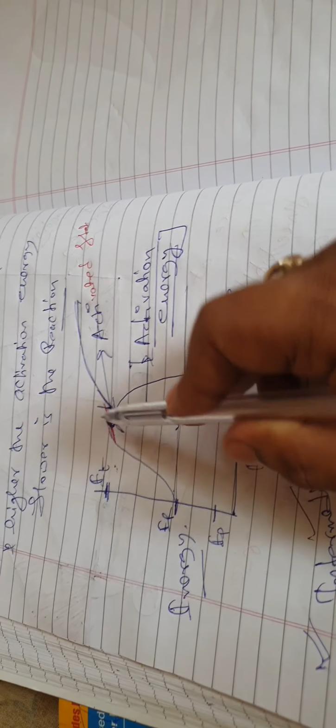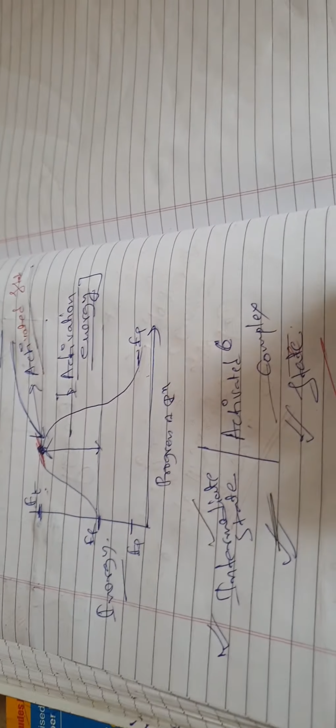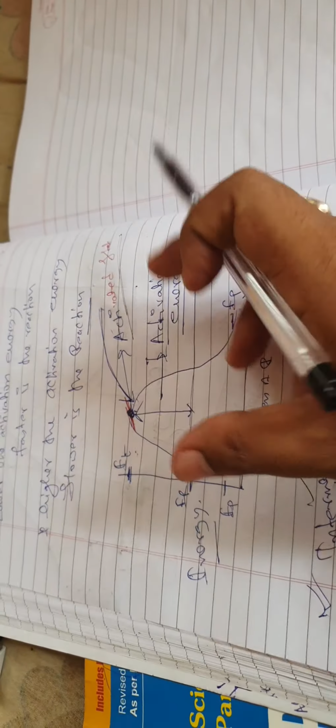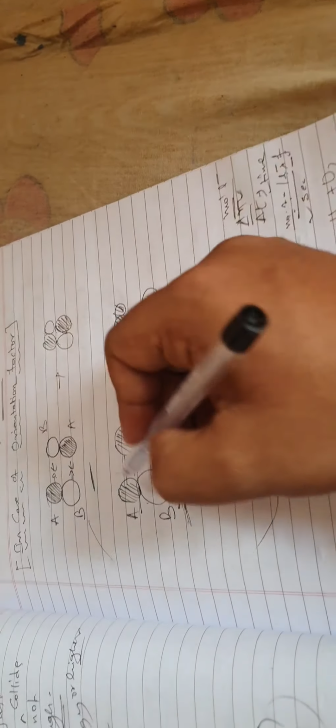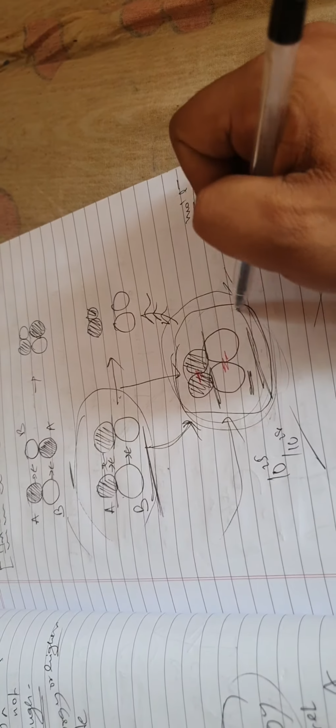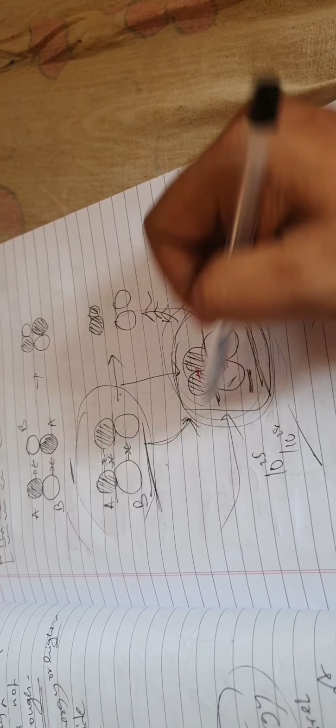So at this point, you will find the activated state, or the activated complex state, or the intermediate state, which then gets converted into the products when they separate up. So this is the energy of the reactants. In this state there is the threshold energy, and the difference of these two states is the activation energy. I hope that you understand this particular thing. So this is quite easy to understand. I hope that you have understood, and I really look forward to your better understanding.